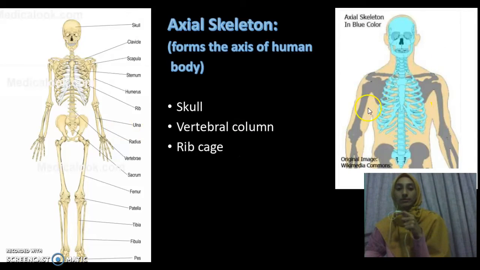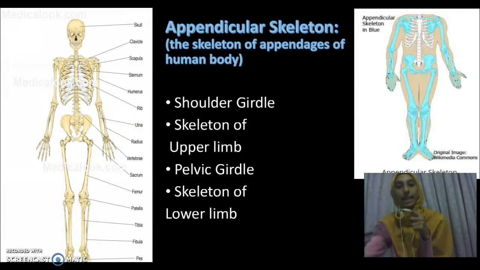So we move to the next point. This is the appendicular skeleton, which is the skeleton of the appendages of the human body. This blue part here again, these are all the appendicular skeleton.